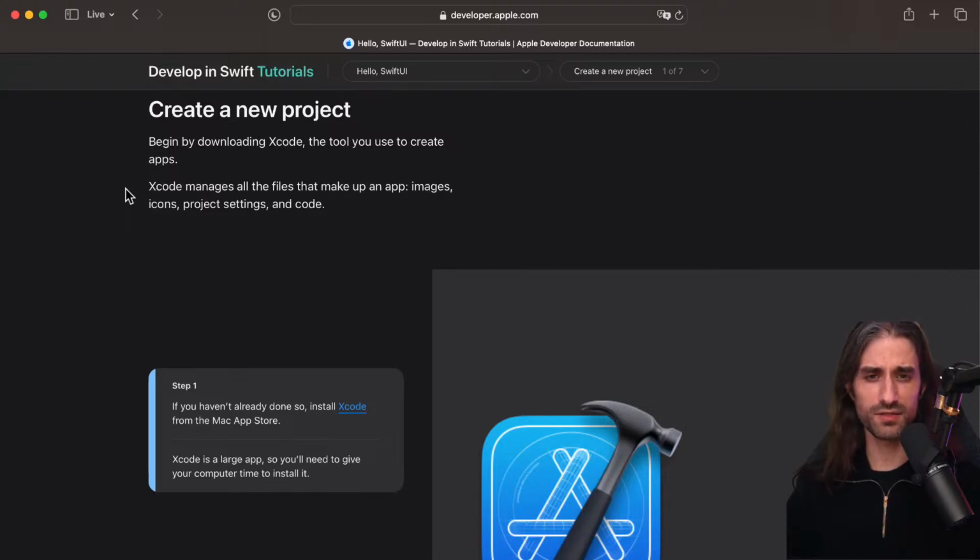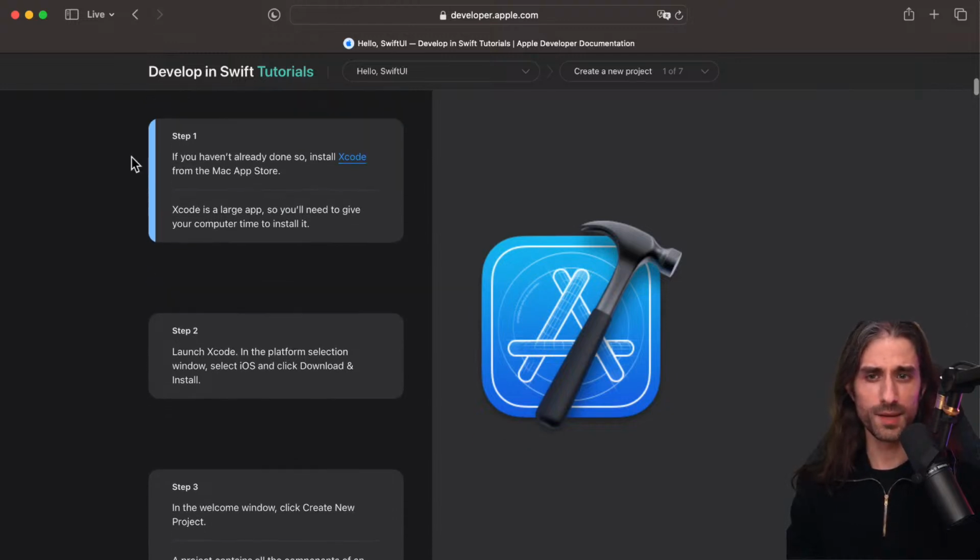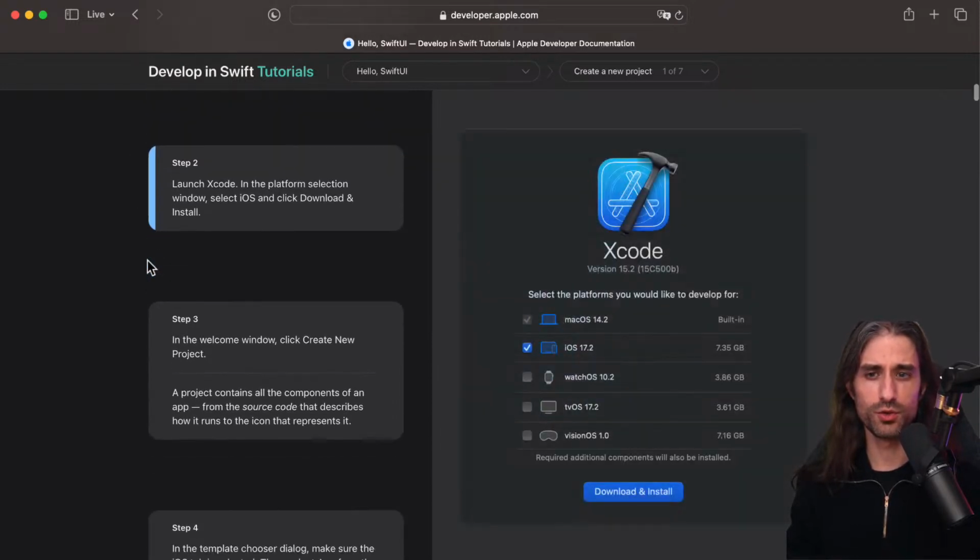IDE stands for, if I'm correct, Integrated Development Environment, and basically it's the all-in-one software to create apps for the Apple ecosystem. So whether you want to make a Mac app, an iOS app, a visionOS app, a watchOS app, any kind of app for the Apple ecosystem, you will need to use Xcode at one point or another. So step 1, downloading Xcode. I trust you to do it.